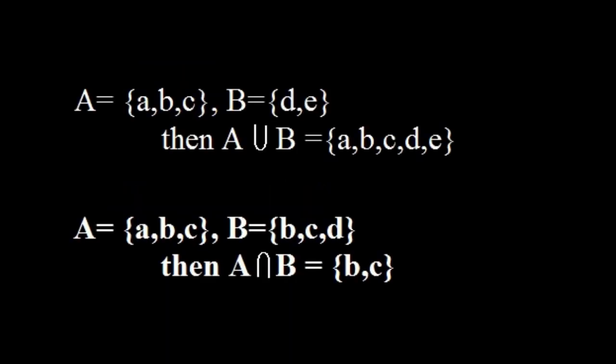Two aspects of sets are union, where we add two sets together, and intersection, where two sets overlap. So, in a written out version, it looks like set A equaling A, B, and C, and set B equaling D and E. Then if A is unioned to B, the set looks like A, B, C, D, E. Now with intersection, we have set A equaling A, B, and C, and B equaling B, C, and D. Then A intersecting B looks like B and C.